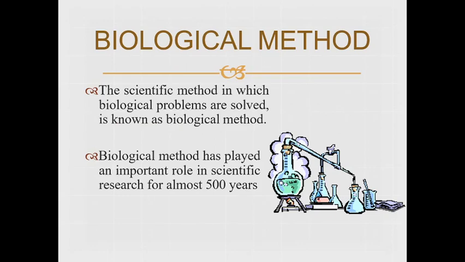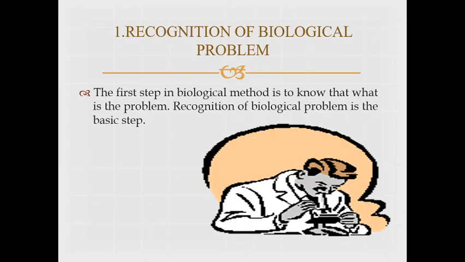So the first thing is what actually the biological method is: the scientific method in which the biological problems are solved. Any method through which we solve a biological problem is called the biological method. The biological method has played an important role in scientific research. Obviously it is playing an important role because all the problems that arise can be solved by following this whole process of solving biological problems.